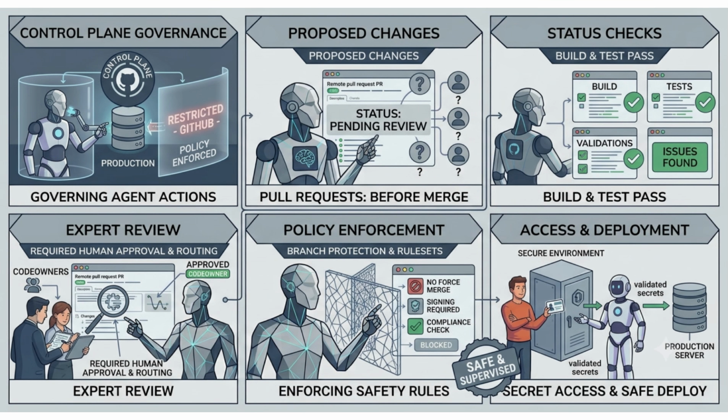GitHub as the control plane. GitHub also acts as the control plane. A control plane governs what agents can and cannot do. GitHub provides several controls. Pull requests: all changes are proposed before being merged. Required reviews: human reviewers must approve important changes. Status checks: builds, tests, and validations must pass. Code owners: changes are automatically routed to the right experts. Branch protection and rule sets: prevent unsafe merges and enforce company policies. Environments: control access to secrets and deployments. Together, these controls ensure agent actions remain safe and supervised.